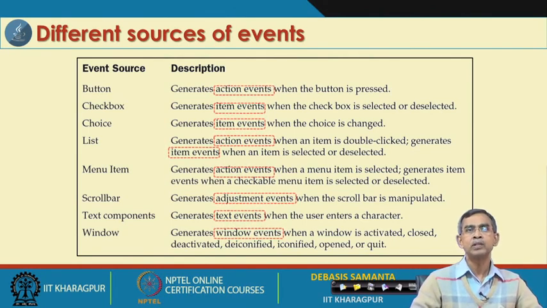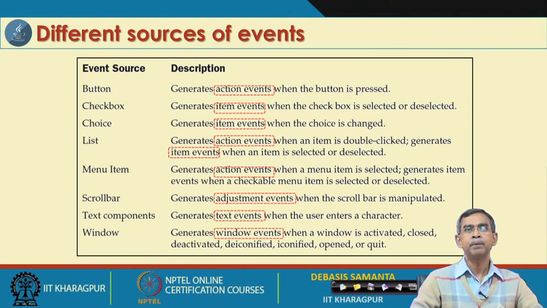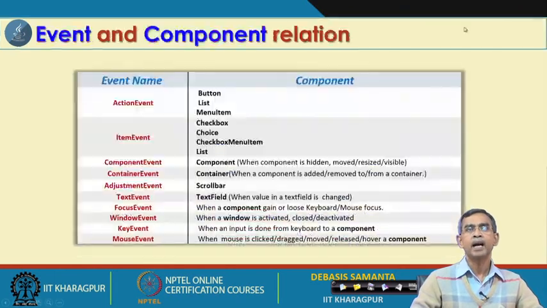For example, as we see in these slides, if the button is the source, it generates action events. Similarly, if it is the list, then also it is action events. Wherever it is a check item or choice, the event that is generated automatically is called the item event. Likewise, for a scroll bar it is called the adjustment event, and for a text field it is called the text event. What I want to say is that all the events are categorized according to the source.